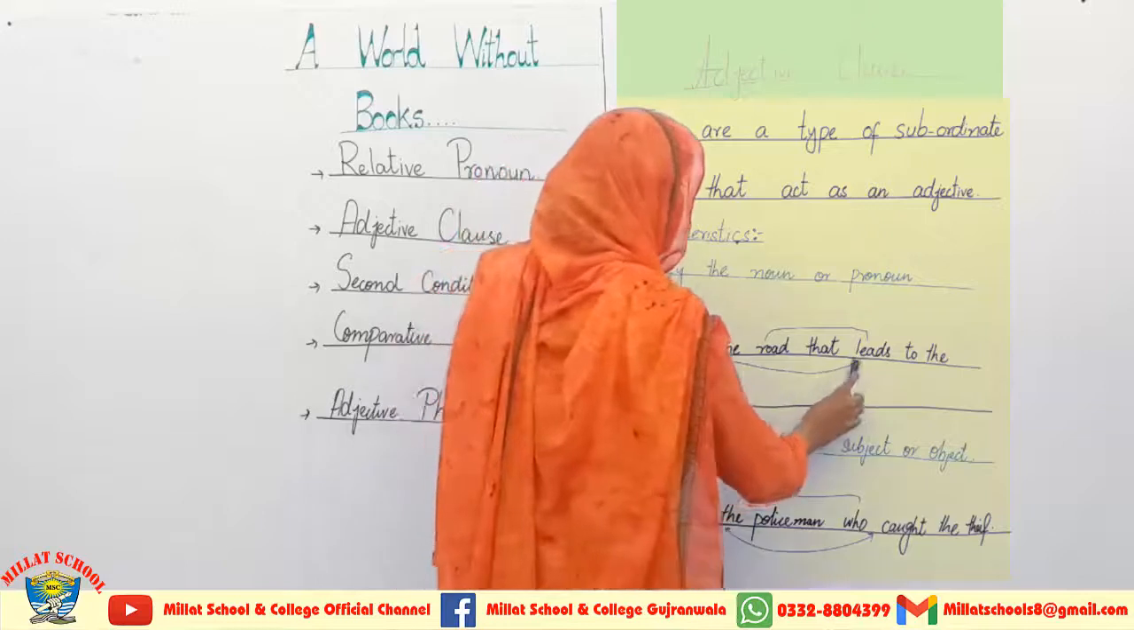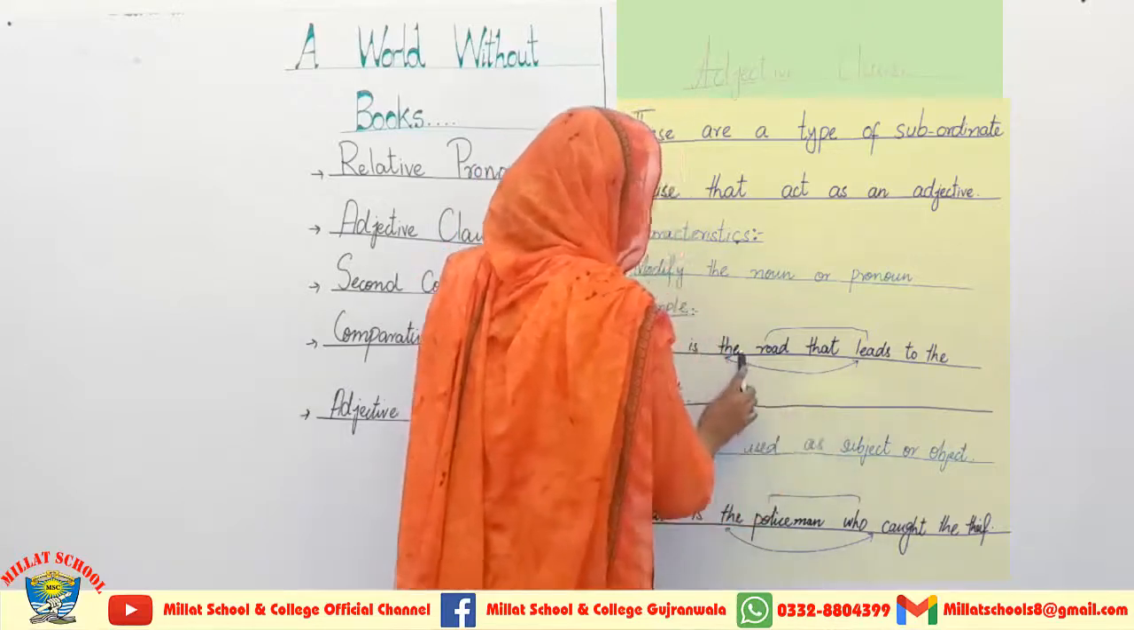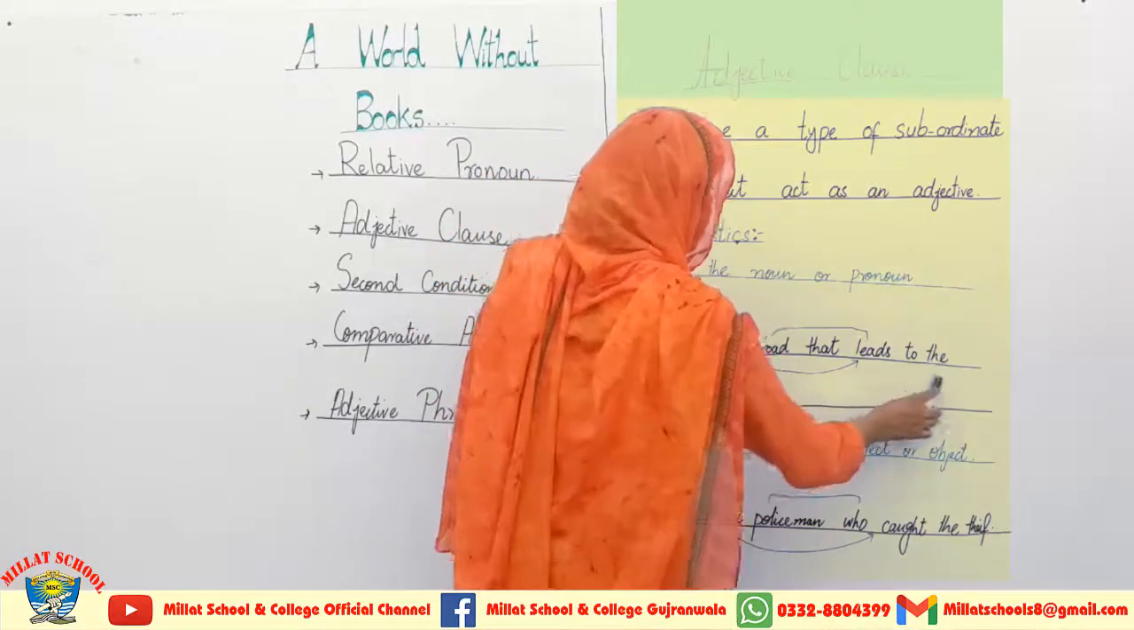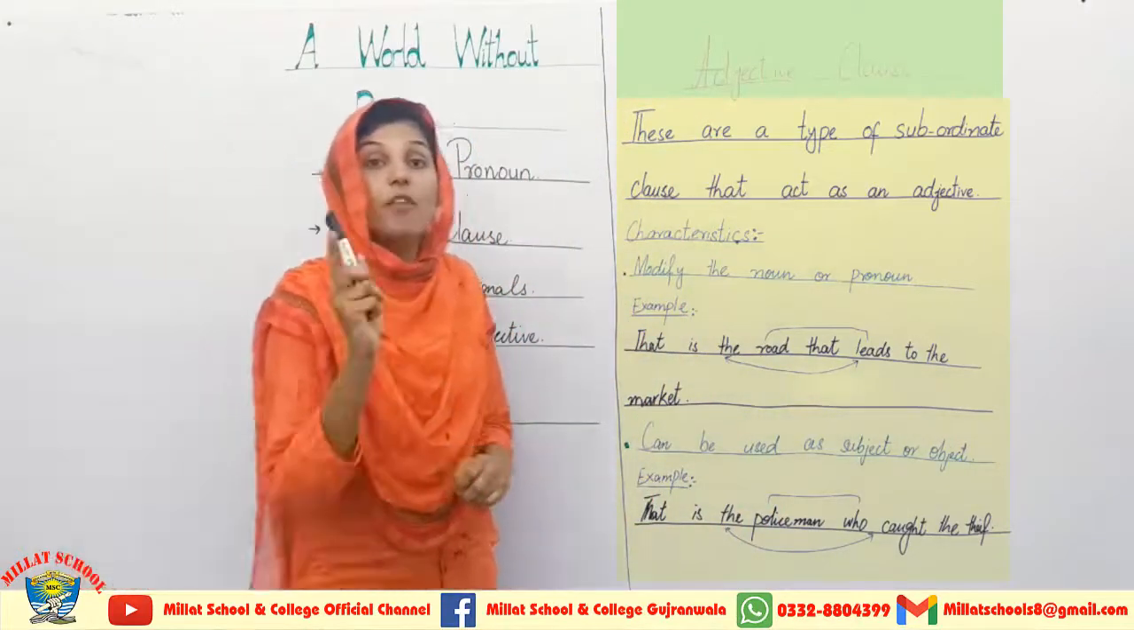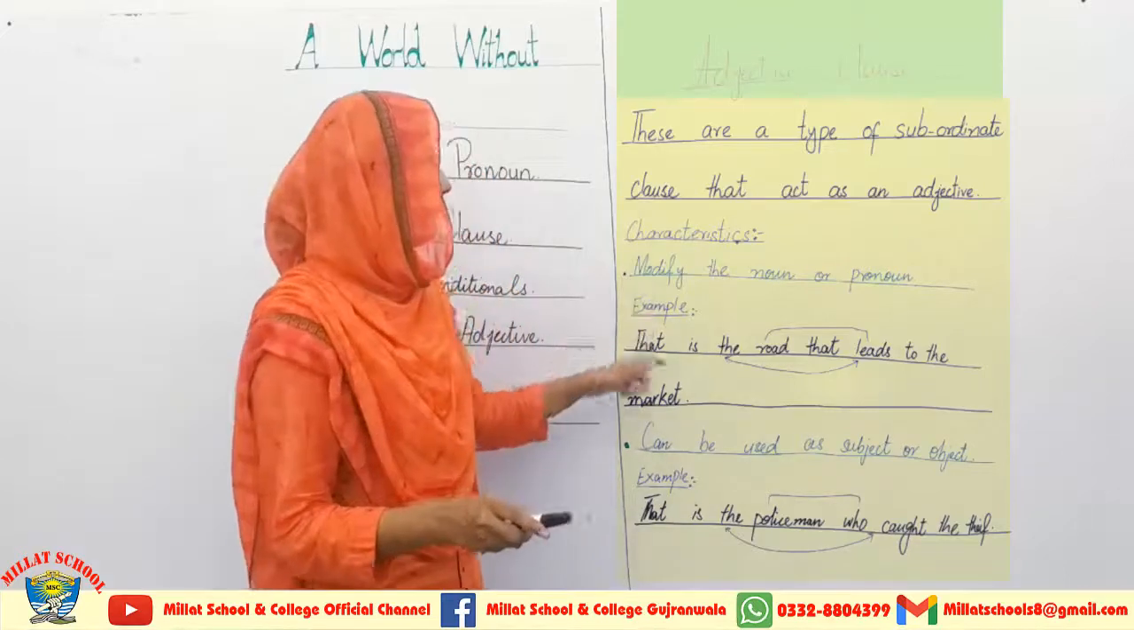So here is a link between these two things, that the road is going to describe by the use of this complete description, and this complete description is the subordinate clause which is used as an adjective in this sentence.